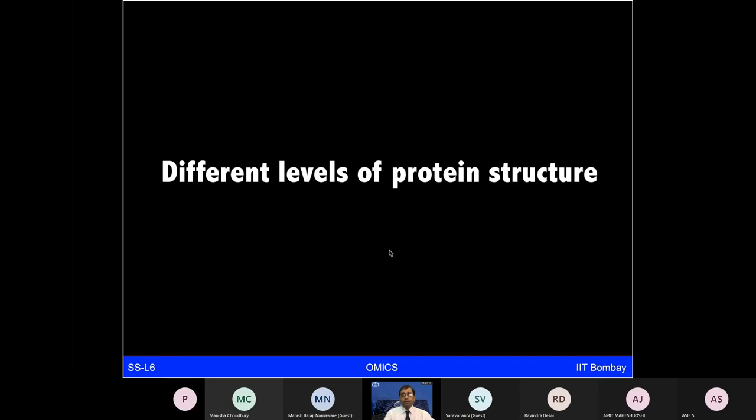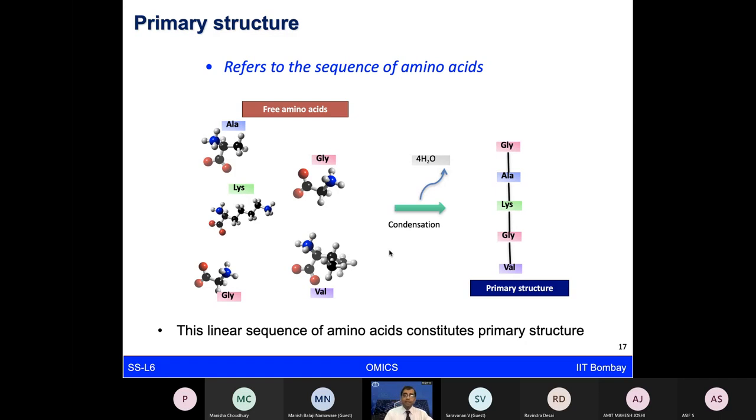Again, on the basic side, you are aware that when we have amino acid sequences forming the primary structure from free amino acids, that is just the linear sequence of amino acids, which provides the information of how these amino acids form the sequence for that given protein.